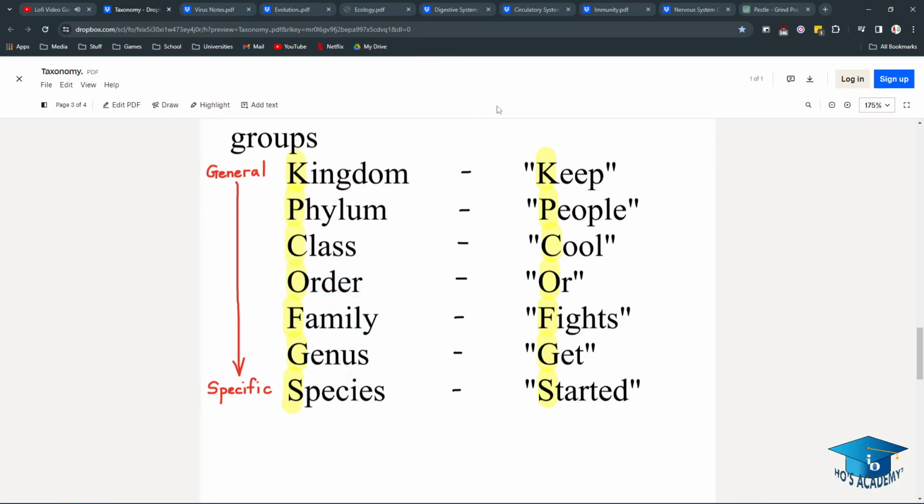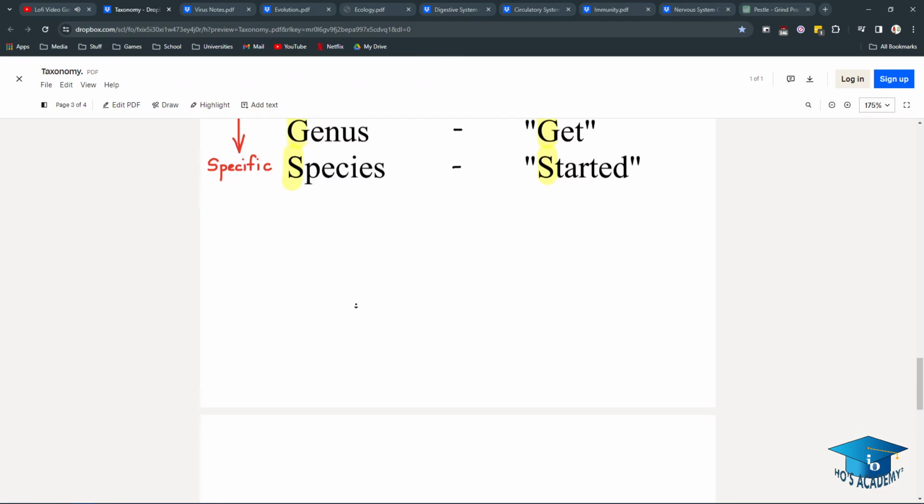And here's something you shouldn't write on your exam. Kinky people can often find good sex. And that's how I remember K.P.C.O.F.G.S. Credit to my great bio teacher for that one.